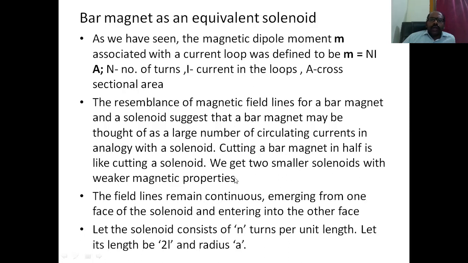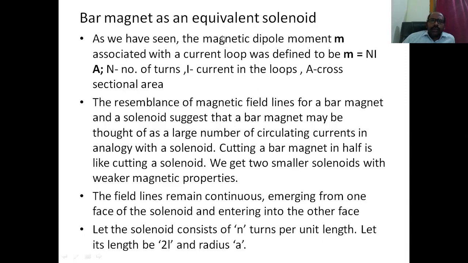If we keep two adjacent solenoids side by side, such that if we stick them, the field lines are continuous. The lines emerging from one face of the solenoid enter into the other face. Let the solenoid consist of n turns per unit length.